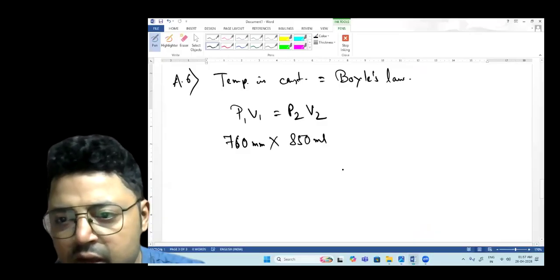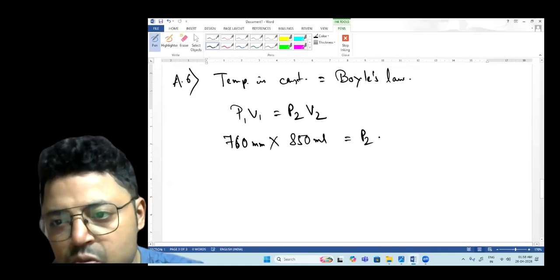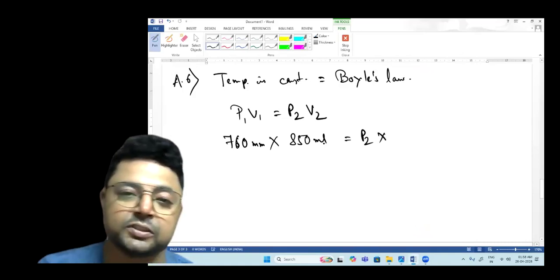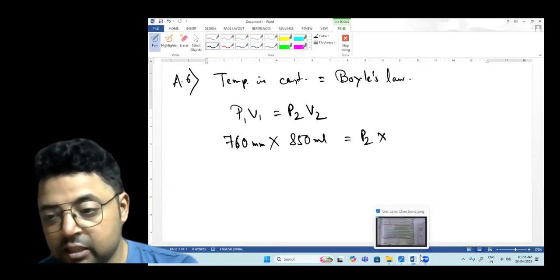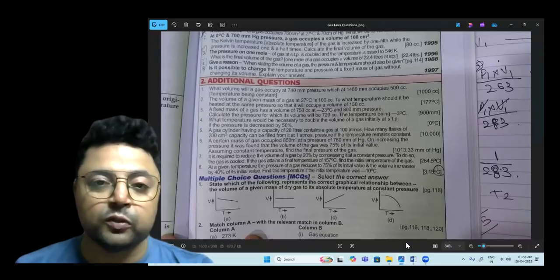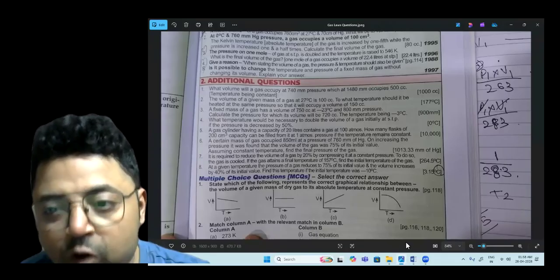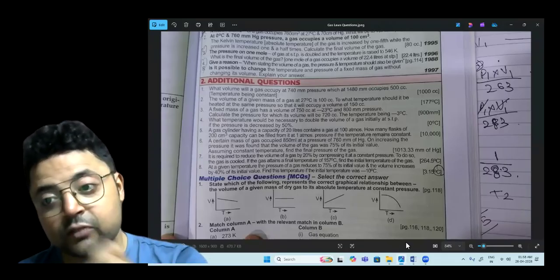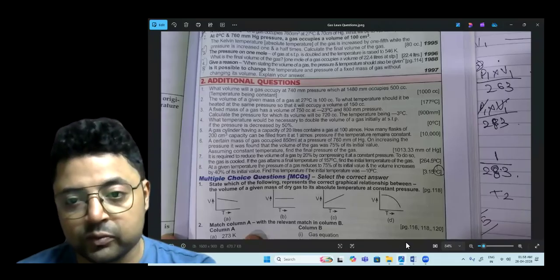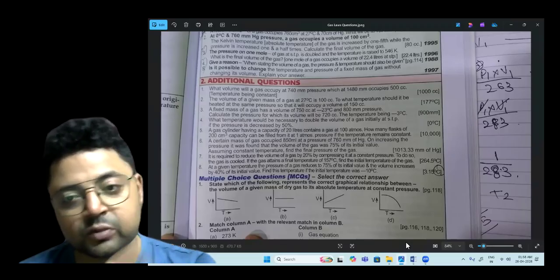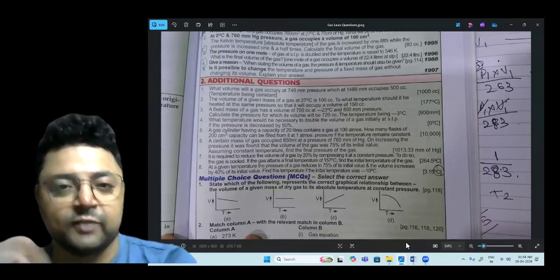Now you have to find P2, because V2 is 75%. Whenever you are doing the question, you have to read it carefully. Here it has said that on increasing the pressure, it was found that the volume of the gas was 75% of the initial volume.